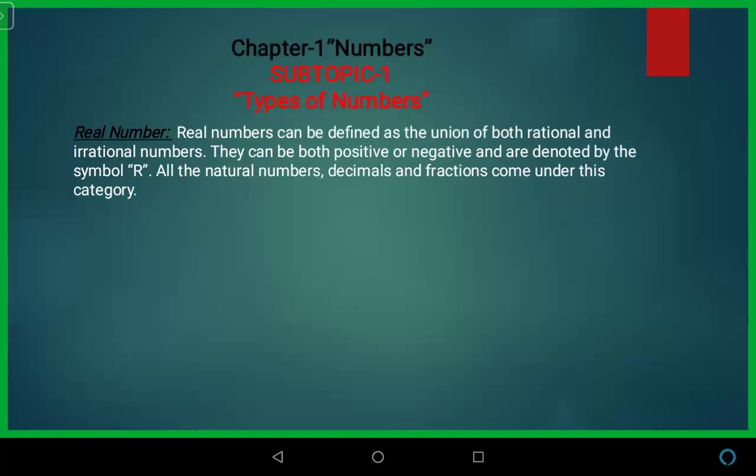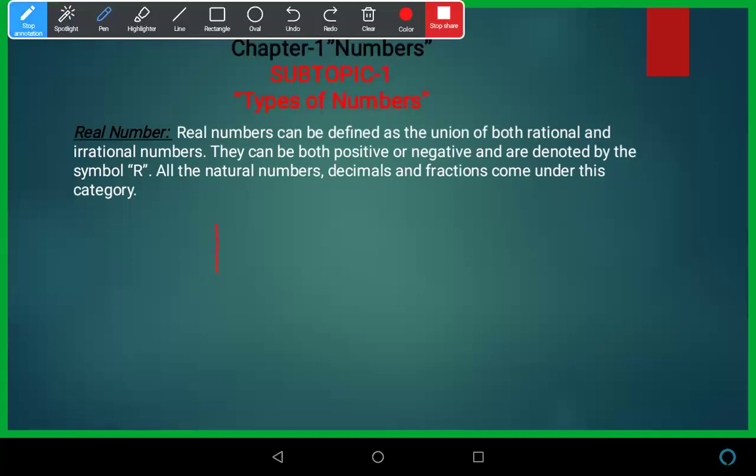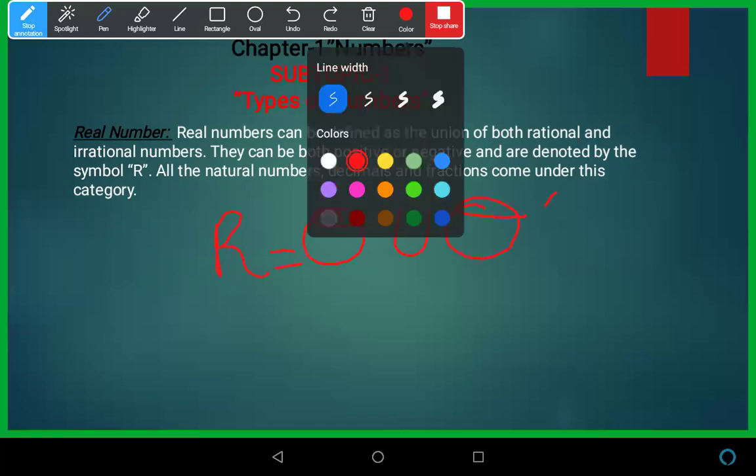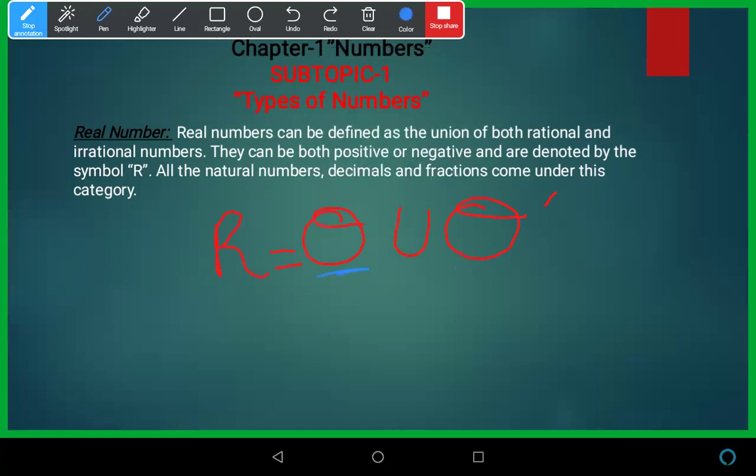The set of real numbers is denoted by R. And an important thing: the set of rational numbers is denoted by capital Q, and irrational numbers by Q dash. Union means we have to combine both sets, and then it makes the real numbers.